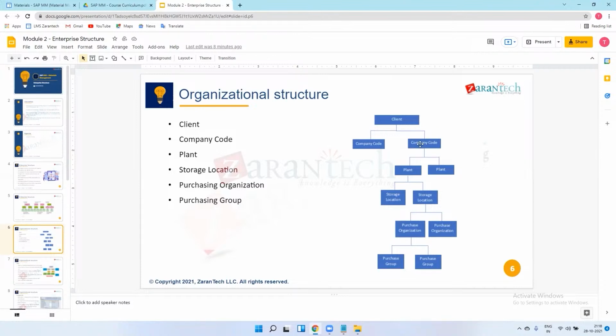Amazon has plants in every state or every district, called plants, and in every plant there are warehouses, right? The warehouse where we store material is called a storage location. I will explain all these details in the next slide. This is a structure, you can refer to these slides from here. Just concentrate on this structure only.